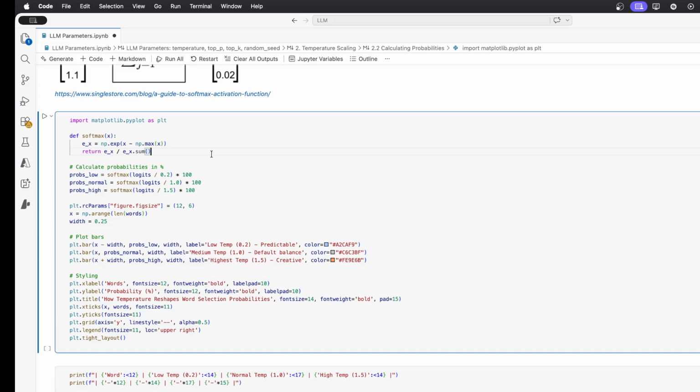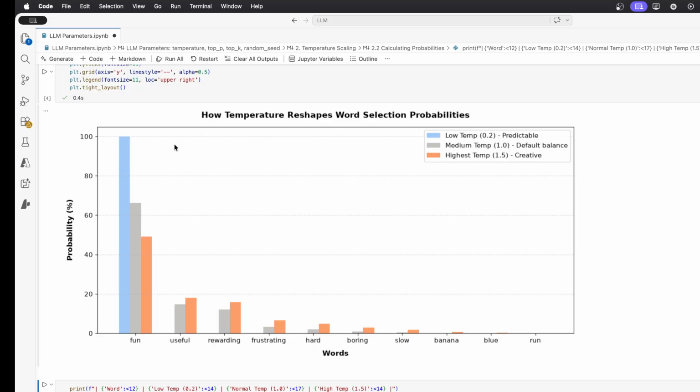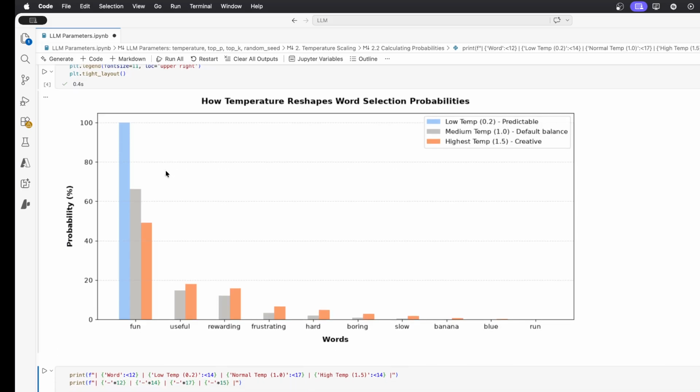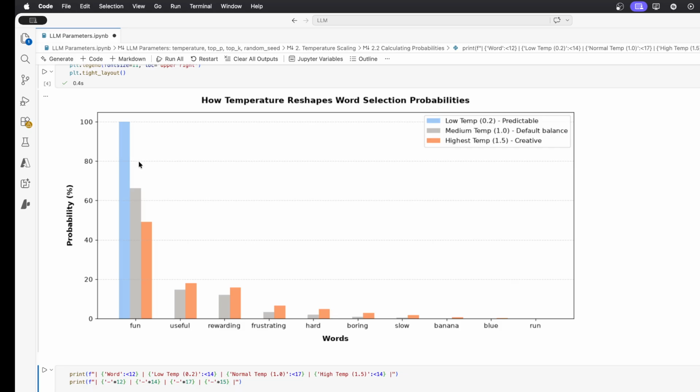chart. And this is what we end up with. So in blue, this is the low temperature, in gray, this is the medium one, and in orange red, this is the highest one. And you see that when the temperature is extremely low, the word fun has almost 100% probability to be the next word. We'll see later in the table, it's, I think, 99.9%. So then the rest is so small that we cannot see the other words.